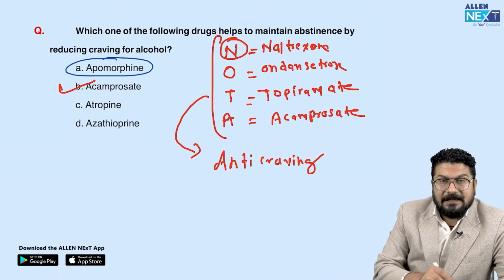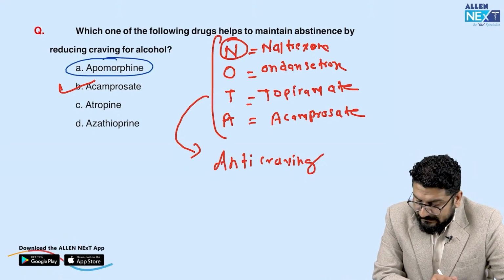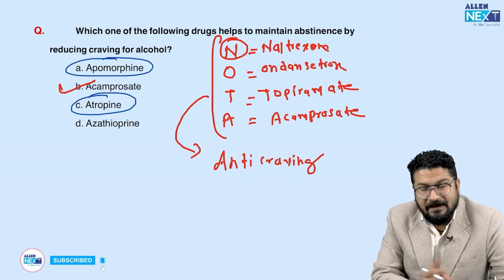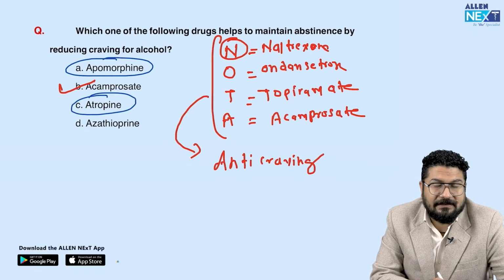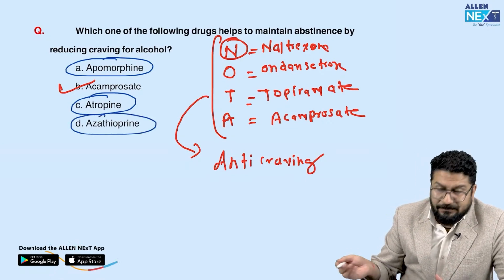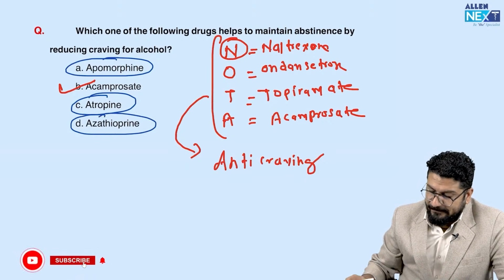Apomorphine is a drug that we sometimes use as a rescue therapy in Parkinson. Atropine, you know well, we use basically in ophthalmology, and we use atropine in a patient who is having bradycardia. Then we have thiopurine, that is used in rheumatology a lot as an immunosuppressant drug.